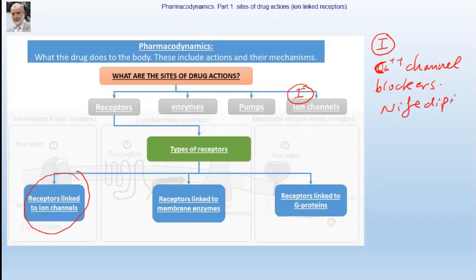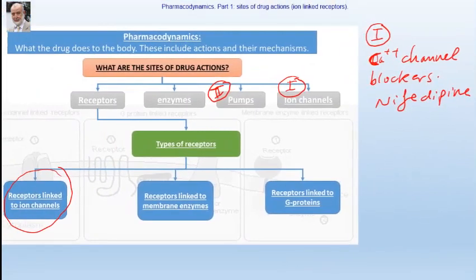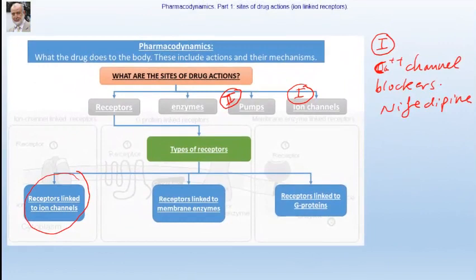Of course, we are going to speak about this class of drugs in details when we talk about drugs used in treatment of cardiovascular diseases. The second site of drug action are the pumps. And maybe the most famous example of drugs which act on the pump is omeprazole, which is a proton pump inhibitor. It inhibits the proton pump and therefore decreases gastric secretion.